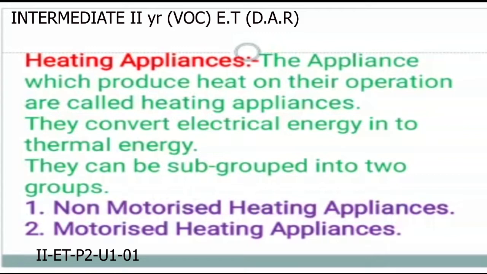These heating appliances are very well known appliances in our homes. What are they? I think you know. Every home has an electric iron. Every home has an electric water heater. What else are they? Tell me. Microwave ovens.